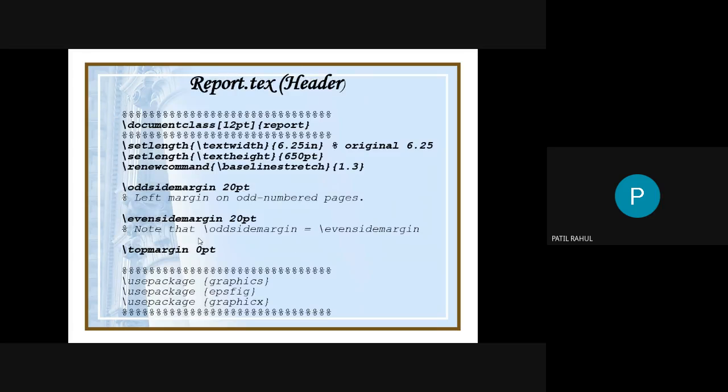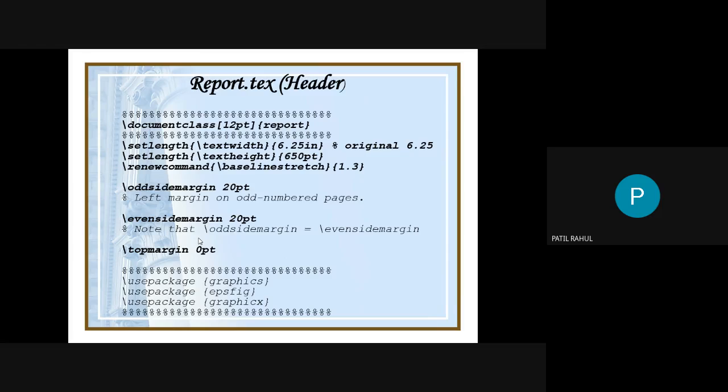Okay, so for preparation of this report document, you see first is the percent sign. This is only a style. This is the percent, this is the comment. Okay, so the first instruction is slash documentclass, where you mention the class. Report class is mentioned here. Okay, and what is the size of the font? 12 point size is inserted.